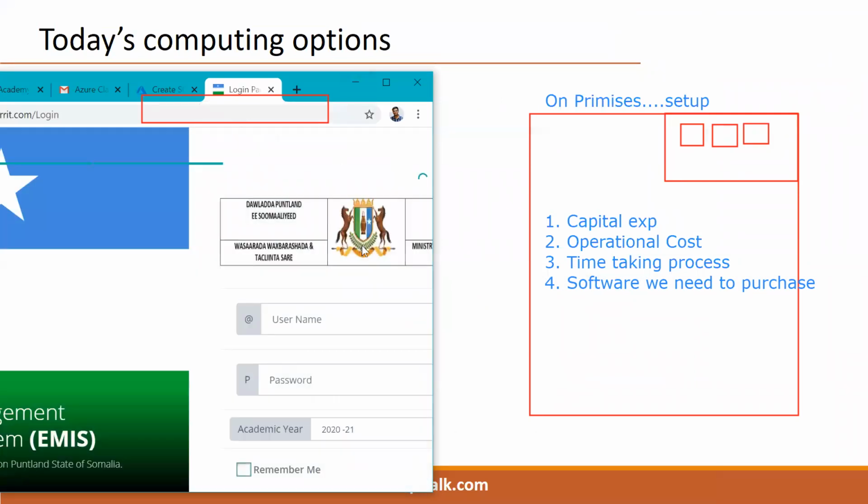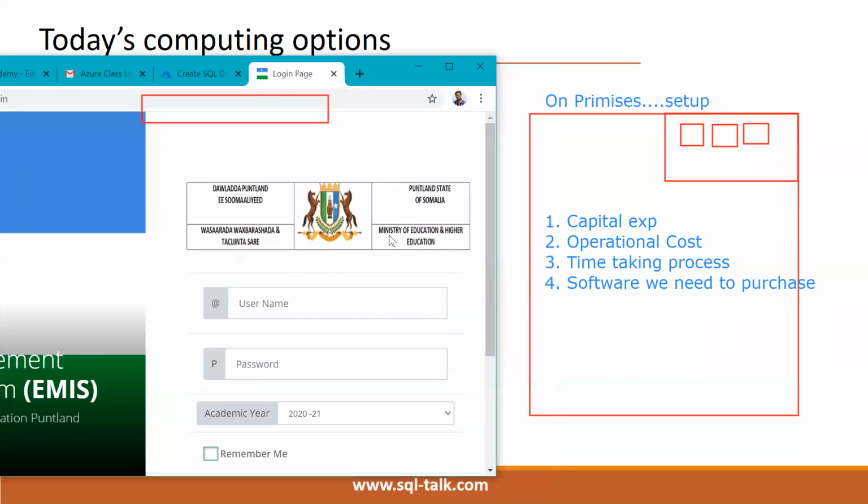Here one state is Puntland in Somalia. UNICEF and GPE, the Global Partnership for Education, are supporting these clients by providing funds to develop their infrastructure and educational standards.